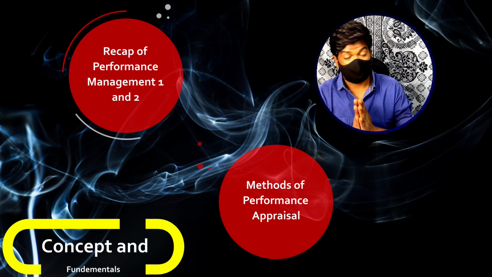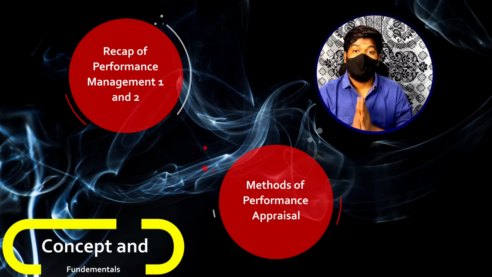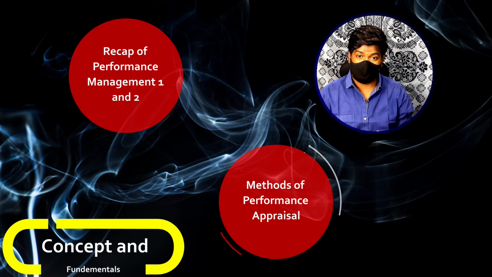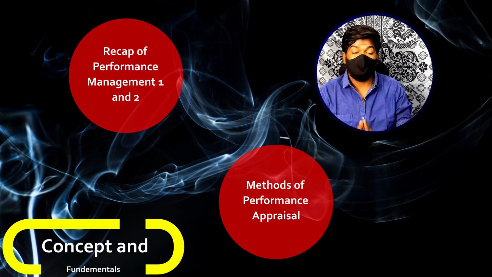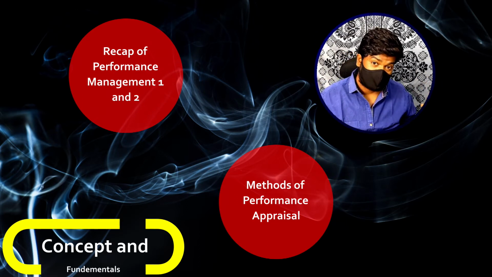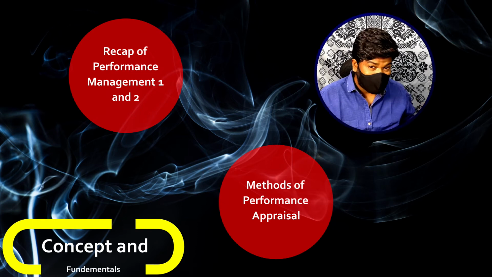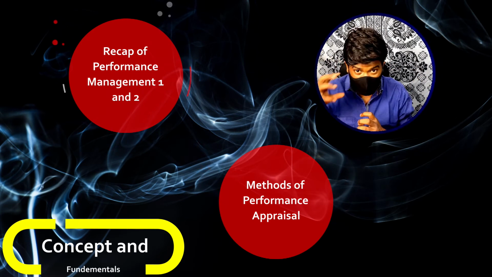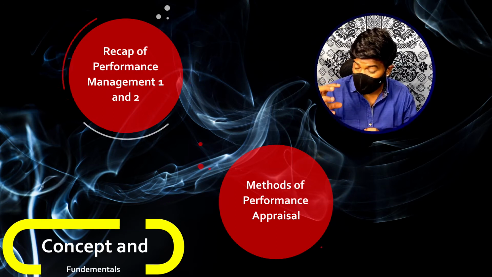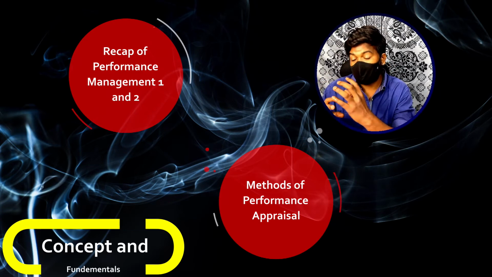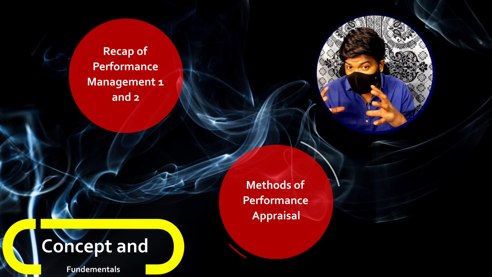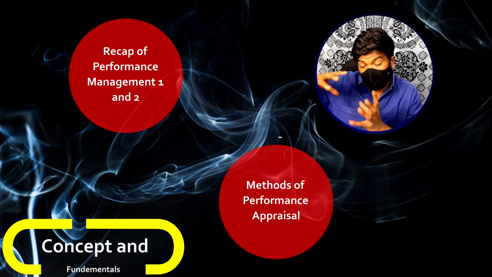So in any organization there are many different performance appraisal methods that can be used. These different methods are categorized into three different groups. The first group of performance appraisal methods is entirely based on personality characteristics. That means all the methods that mainly use personality characteristics come into this first group.